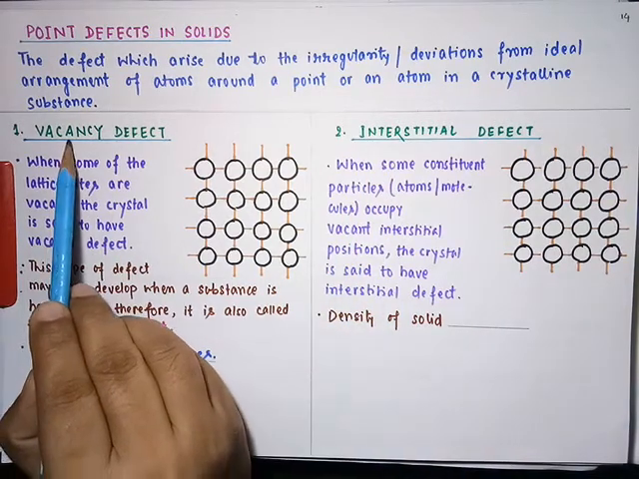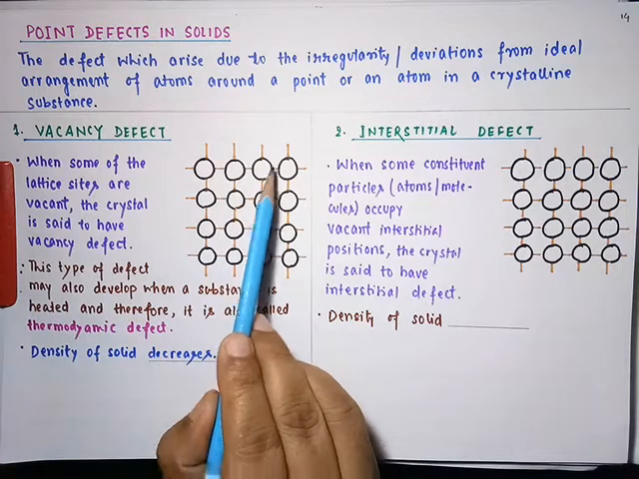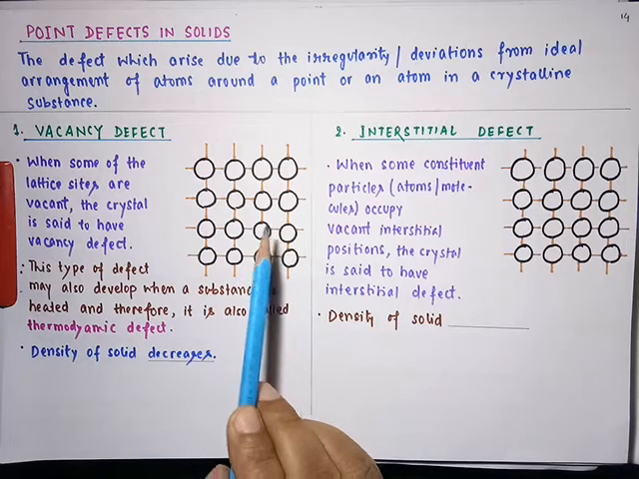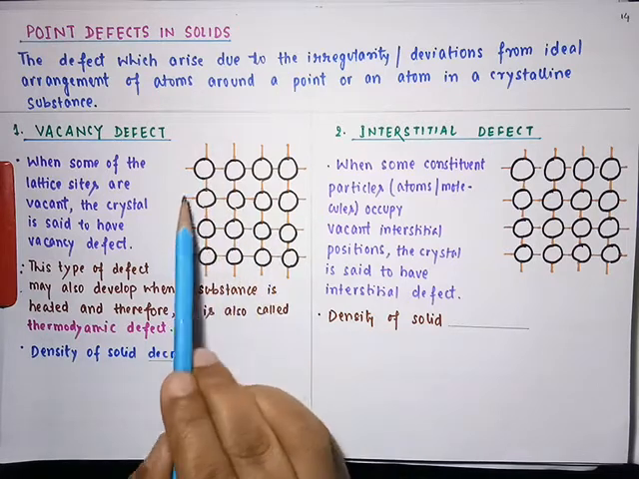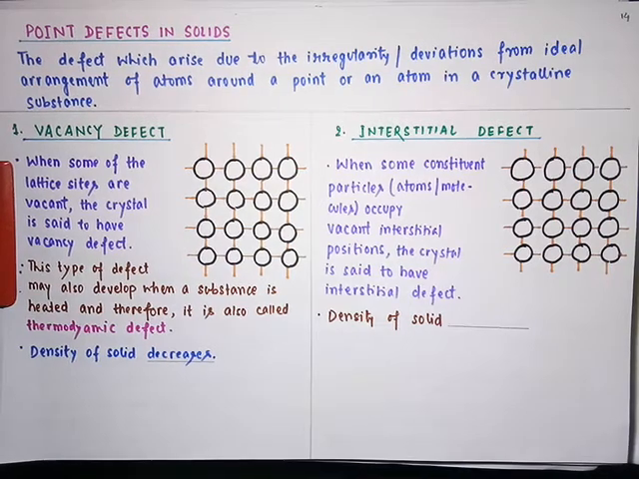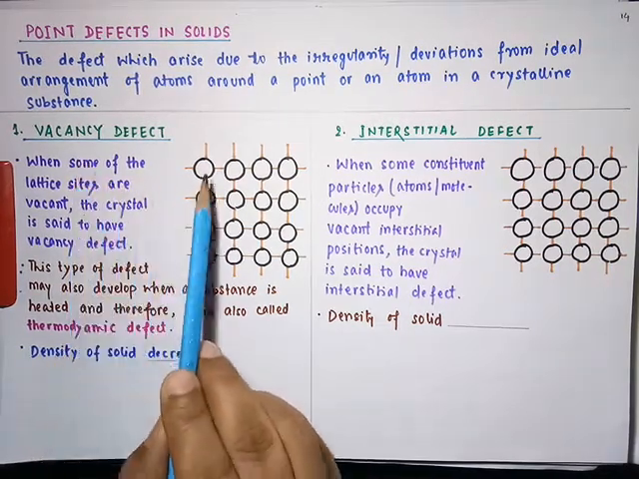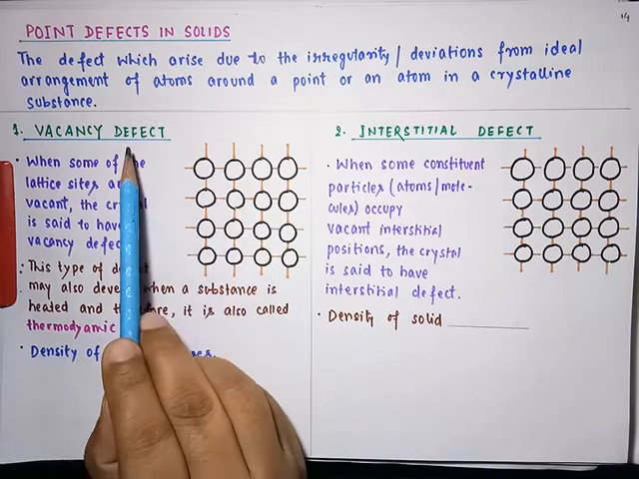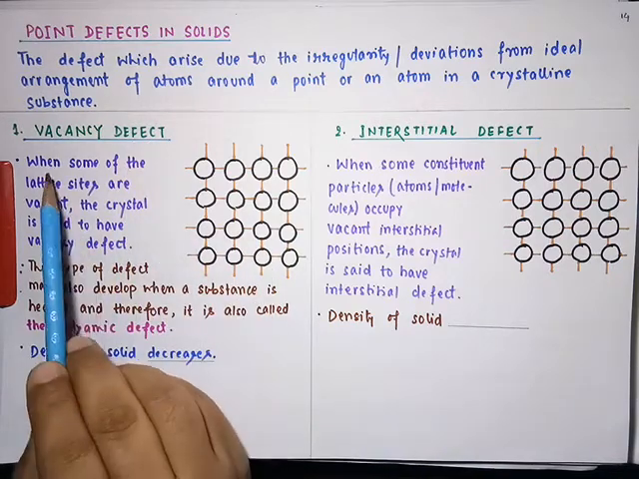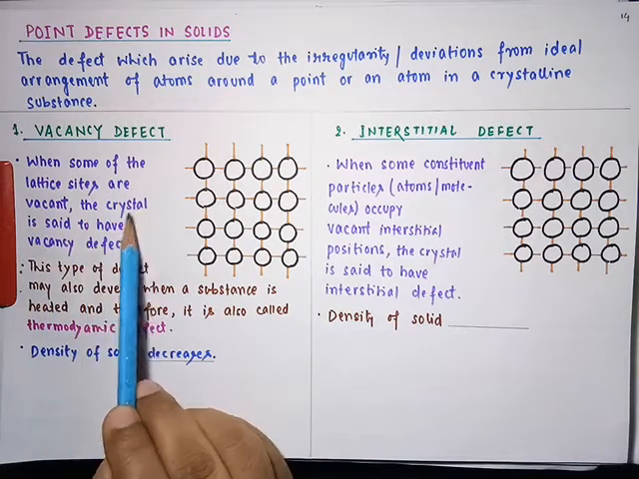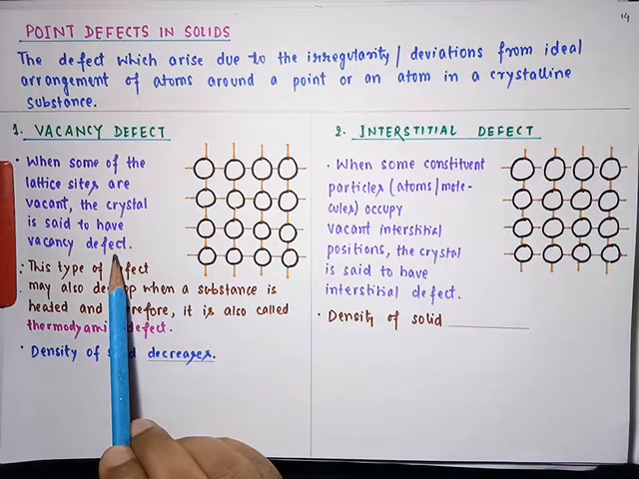Now as the name suggests, vacancy defect, this is the diagram of the lattice sites inside a solid. I have made these lattice positions here, student, and this is very clear that some of these lattice positions will be unoccupied by the atoms, so it will result in vacancy defect. So when some of the lattice sites are vacant, the crystal is said to have vacancy defect.